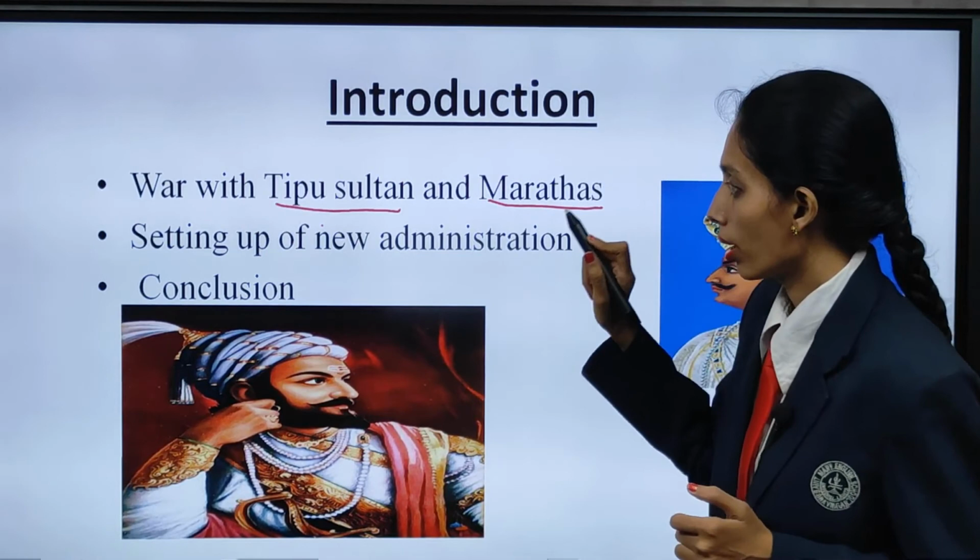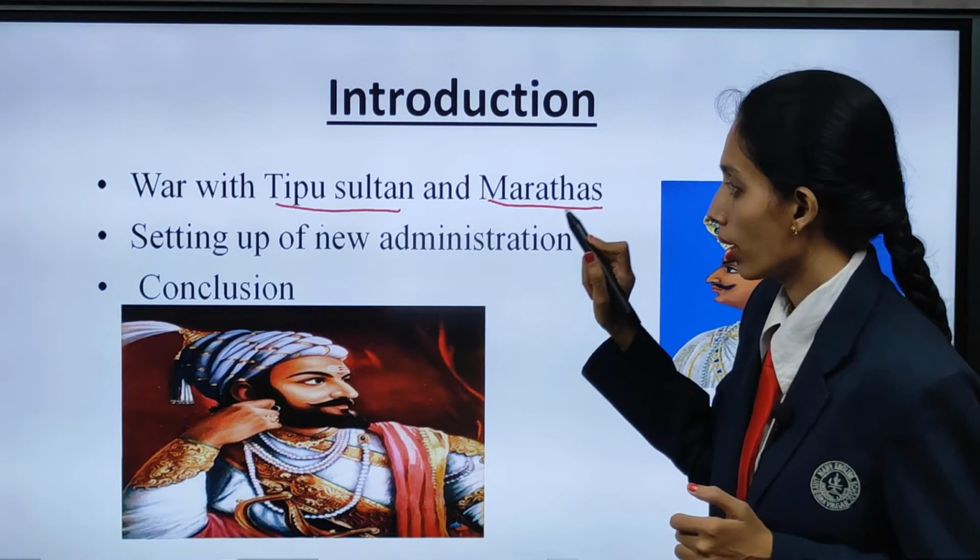Aurangzeb was the ruler at that time, and India had flourished economically in all forms. Aurangzeb was the last powerful Mughal ruler. After his death in 1707, remember this year, many Mughal governors, that are Subedars, came into position. After the death of Aurangzeb, other people tried to annex the territory.